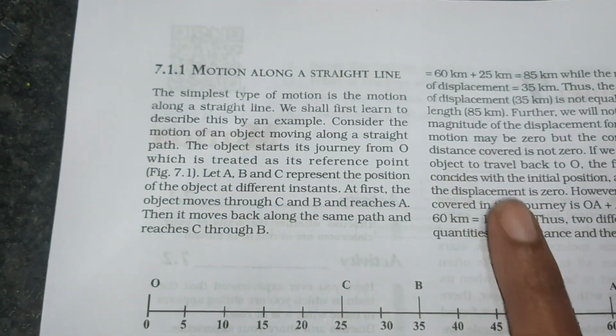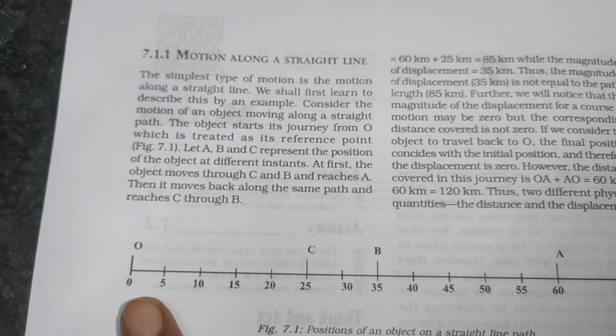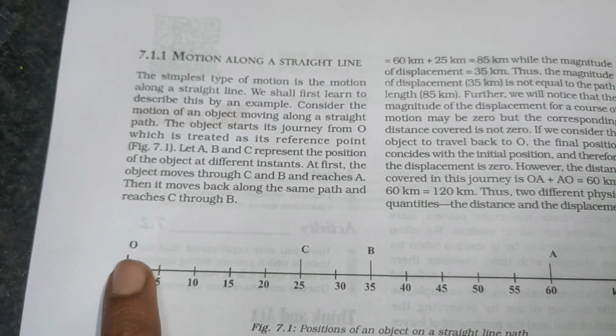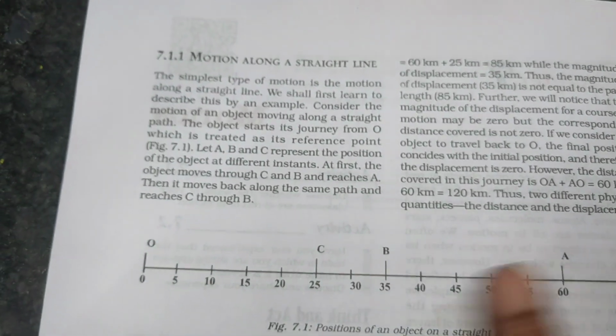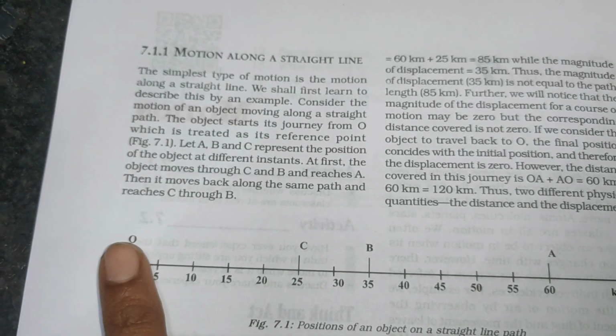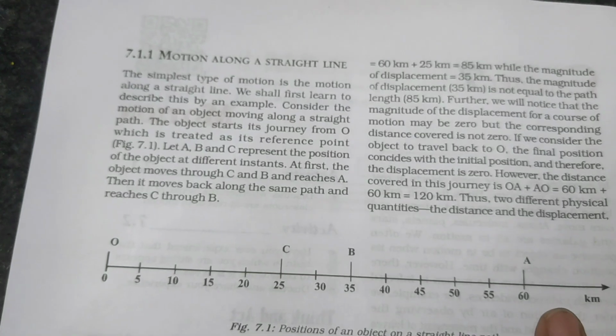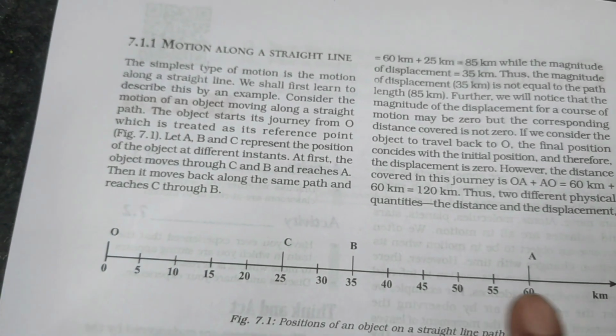So the simplest type of motion is motion along a straight line. First we will see it by an example. Consider the motion of an object along a straight path. The object starts at point O and moves along C, B and reaches A, along the same path.